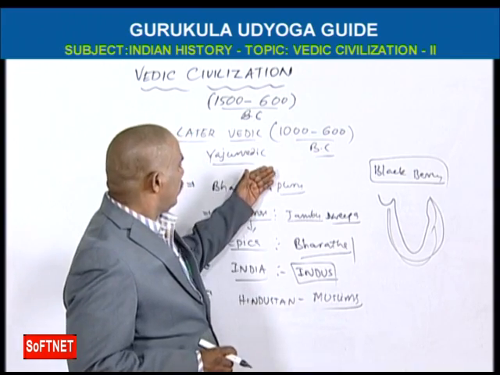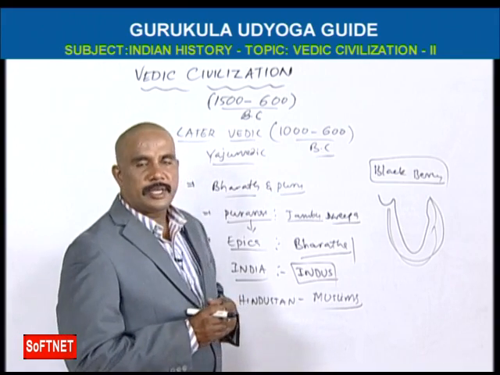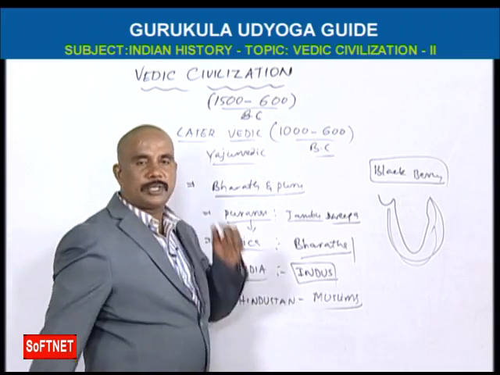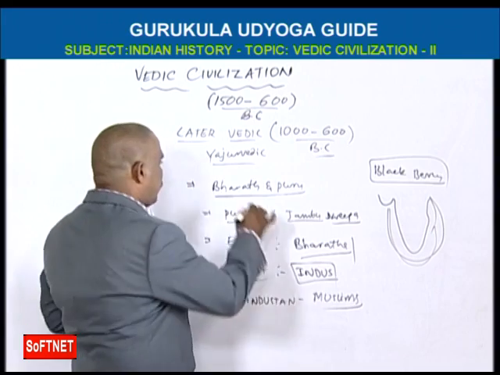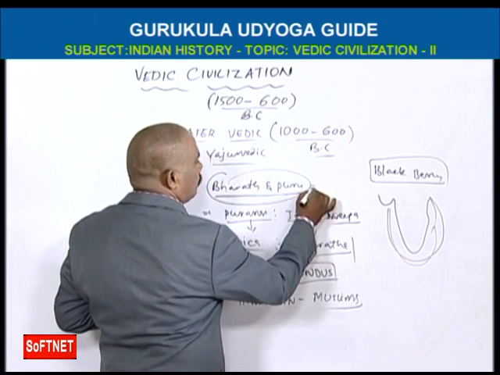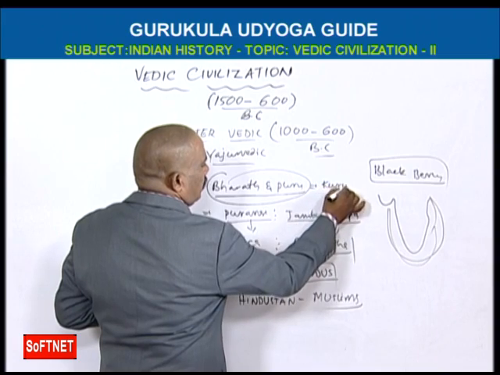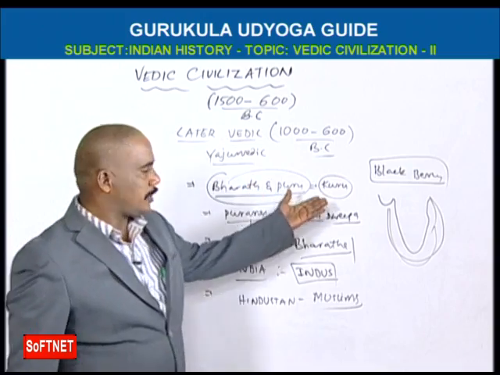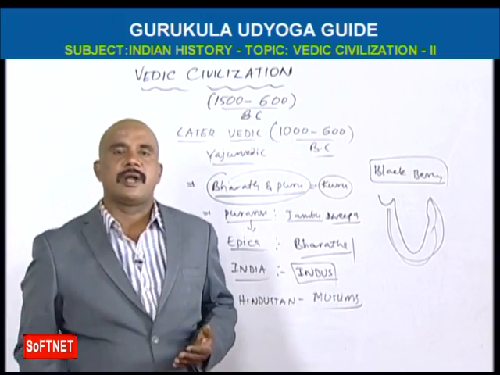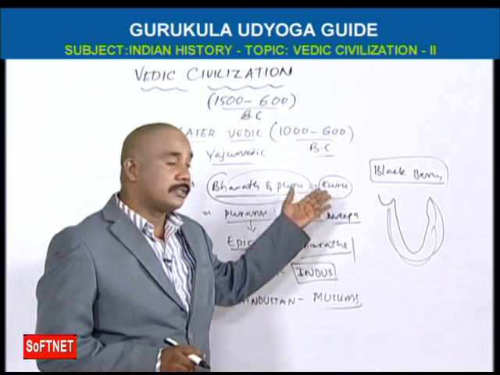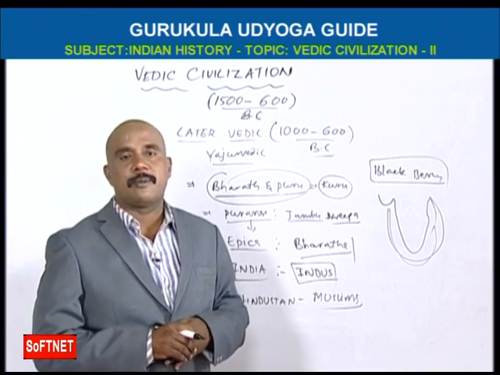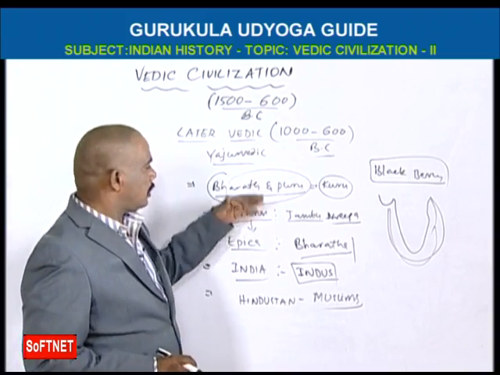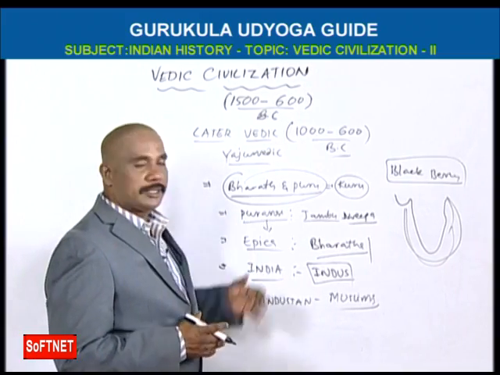So in the Yajurvedic period, Bharata and Puru, both the Aryan races, became the Kuru race. Kuru race means the Kauravas and Pandavas. Their clan was Kuru. Their capital was Hastinapura and also Indraprastha. So all the communities, all the races became like this.